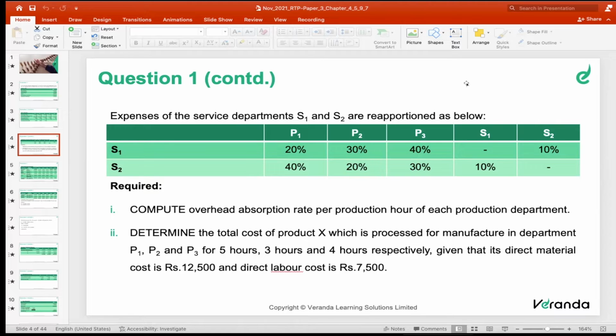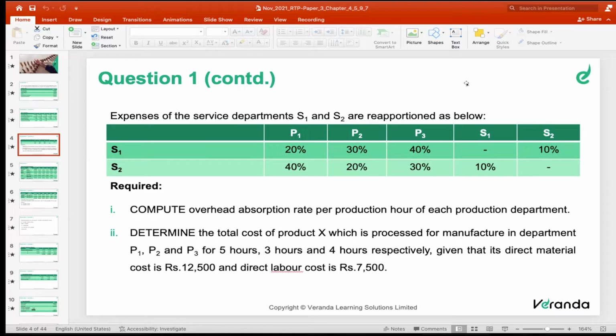So here, how many service departments are there? In this problem, 2 service departments are there. The expenses of the service departments have to be apportioned and transferred to the production departments. Before that, common expenses are also available. Whenever you come across common expenses, you have to do apportionment. Whenever you come across specific expenses, you have to do allocation. That's why you have to remember the steps: collection, classification, allocation, apportionment, reapportionment, and recovery. Based on the steps, you are going to solve the problem.